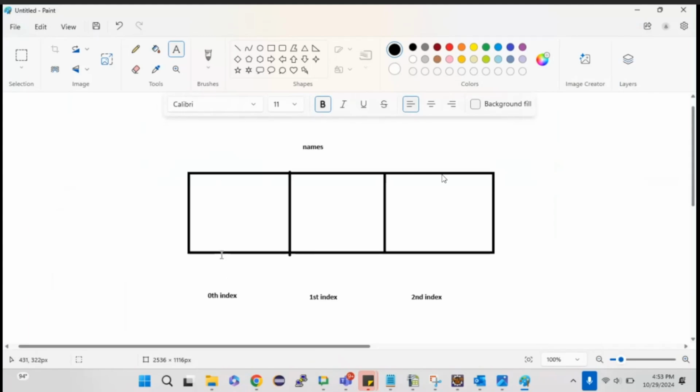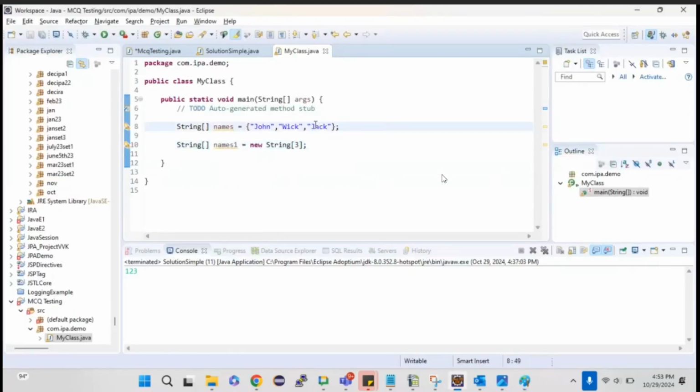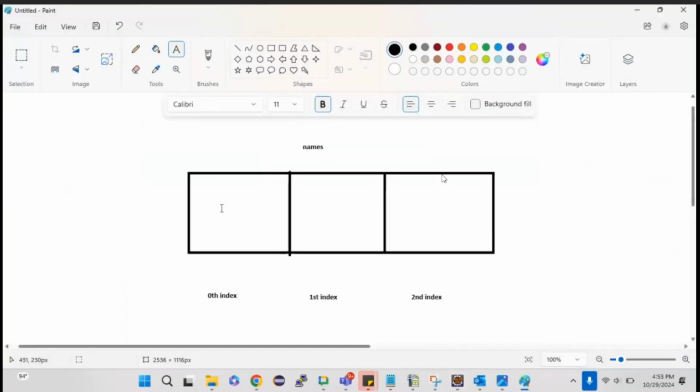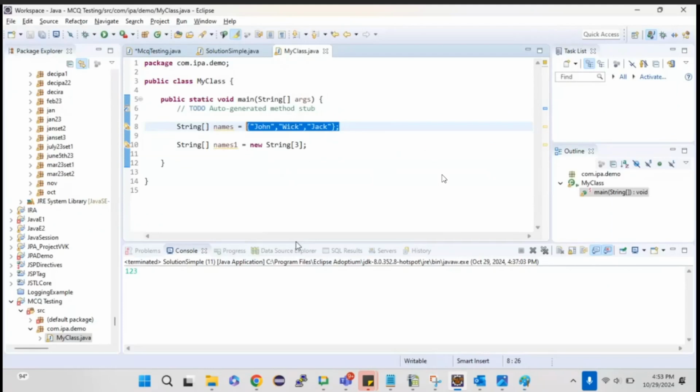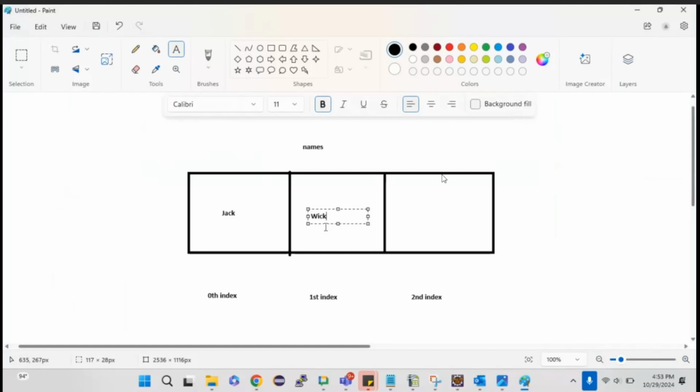Consider this is your 0th coach, this is your first coach, and this is your second coach. I have given 3 values, right? So the first value will be put in the 0th index, the second value will be put in the first index, and the third value will be put in the second index. Is it clear? Consider this is a train, and this is your 0th coach, first coach, and second coach, or else S0, S1, S2, anything you want. Or else let me just write it for you: S1, S2, and S3 coach.